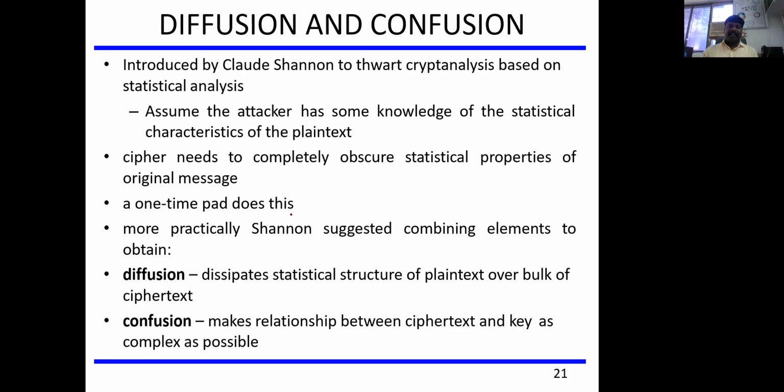For example, if the encryption is done based on the Caesar cipher encryption technique, the attacker will easily get what type of message is being transmitted, because there is a specific relationship or pattern used to do the encryption. To avoid that, we can go with other techniques, like the one-time pad. With the help of the one-time pad, what is the advantage of using the one-time pad encryption technique?